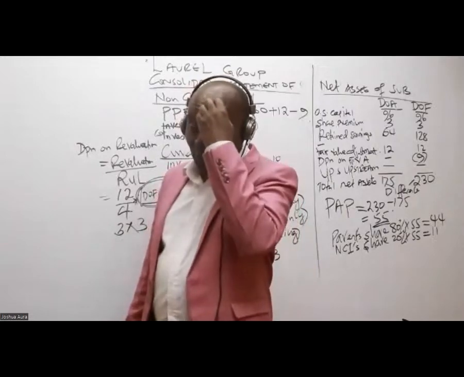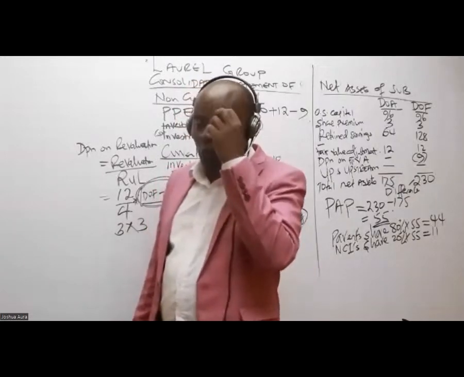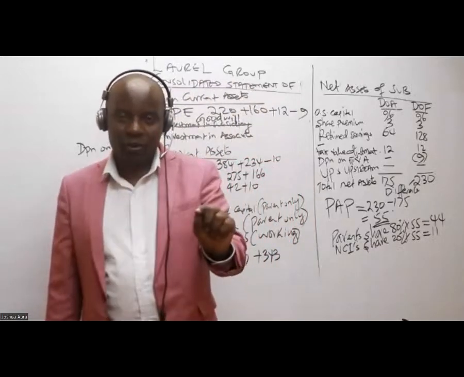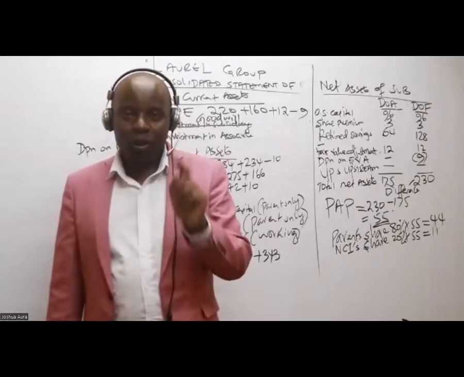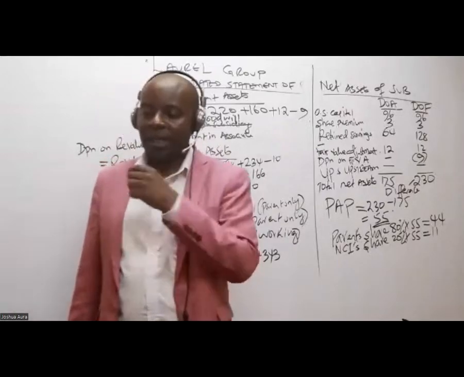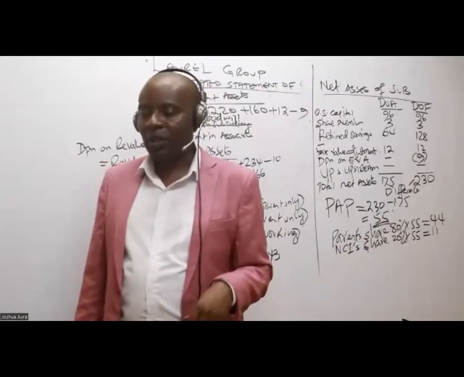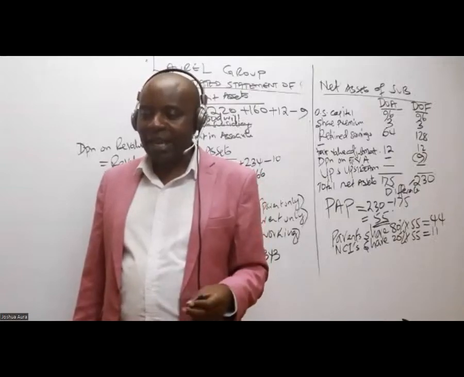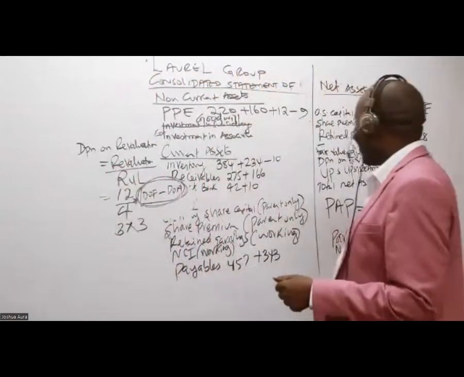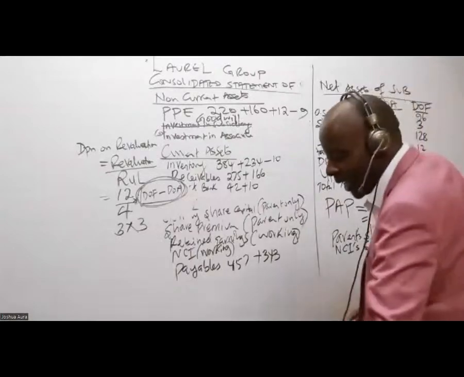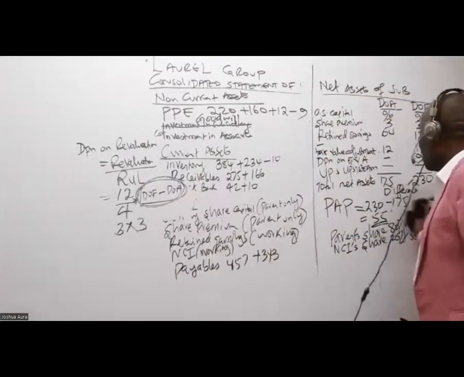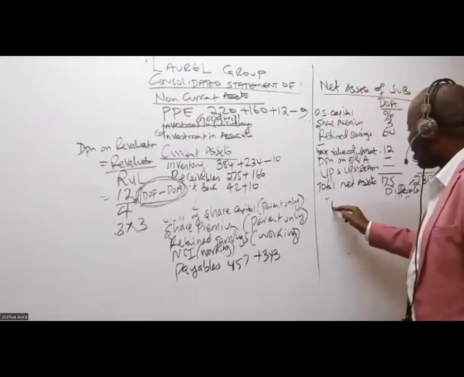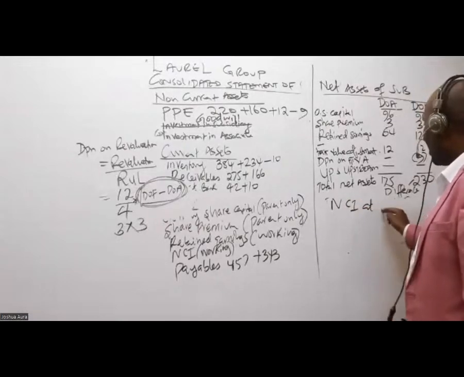Now, ladies and gentlemen, up to here, I'm so happy. But now, I would want somebody to tell me, what do you think will be the next working for us in this case? After getting net assets of the subsidiary, I'll be able to get the PAP, Goodwill. I'll not go for Goodwill that fast. I will go for NCI. It's very easy. So I'll give them what we call NCI at reporting.